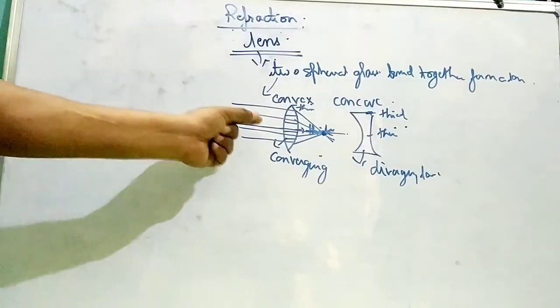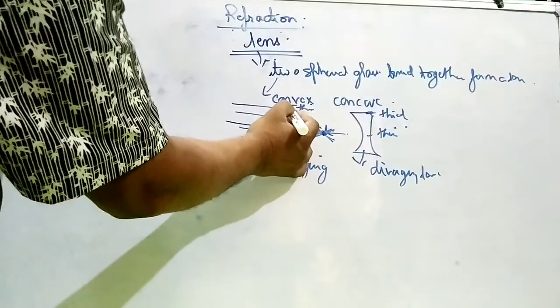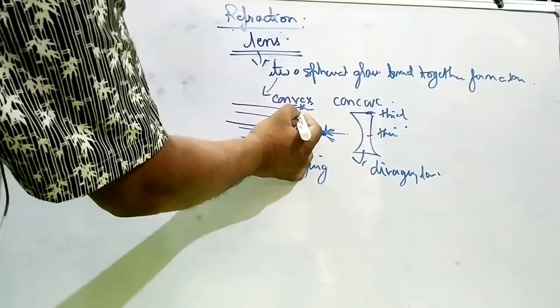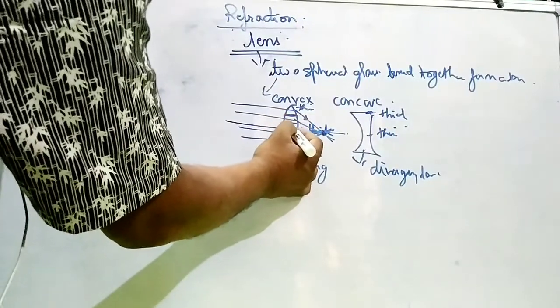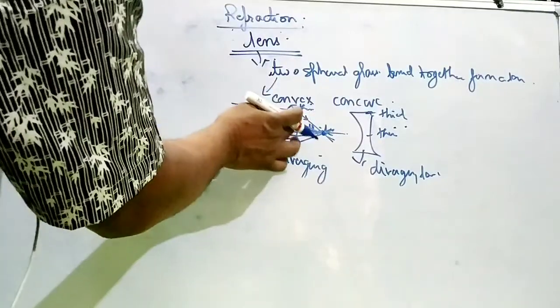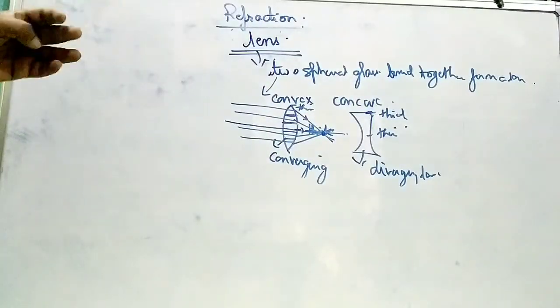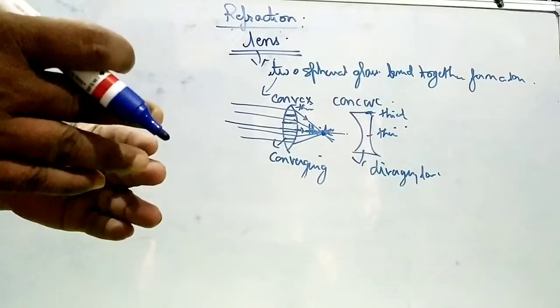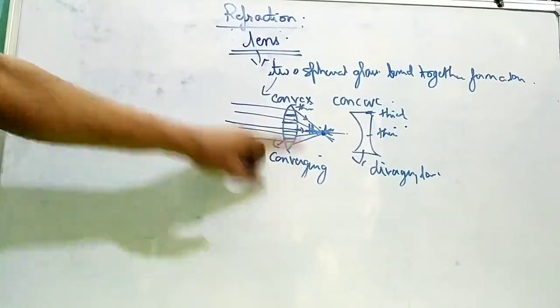Now why do they get converged? Because according to the law, when a ray of light passes through this surface, it always has a tendency to move towards the base of the prism. So this is the base, and the ray is moving towards the base. On the top, it is moving in a downward direction. From below, it is moving in an upward direction. So the light gets converged at one point. That's why this convex lens is called a converging lens.